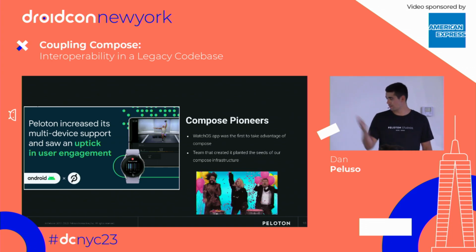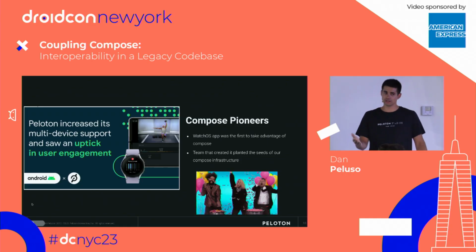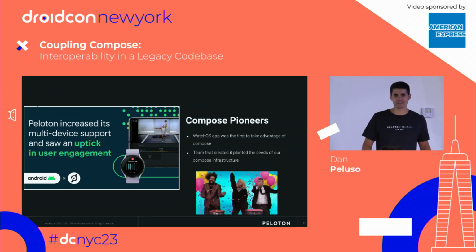Now, this went pretty well. As you can see on the left there, and maybe if you were watching Google I/O, you noticed that we actually did get a shout out at the time, and we had some employees there who were sharing a little bit about it. That was the big headline, that we saw an uptick in user engagement. Very exciting stuff. And so that went great, and we were all incredibly excited about it. And what it really meant was that, okay, now we can get to work. We can start using Compose in other spaces.